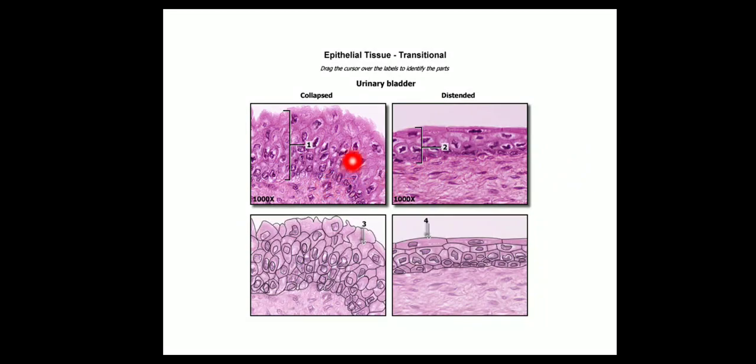Here again you can appreciate this is the collapsed form, non-distended, relaxed state. Here you can appreciate the layers. This is that much thick, and this is the distended form of the transitional epithelium of the urinary bladder, and you can appreciate how many layers are left. Here again in this diagram you can see how many layers? 6 to 7 layers, and here the layers appear small, and these are the surface umbrella shaped cells.